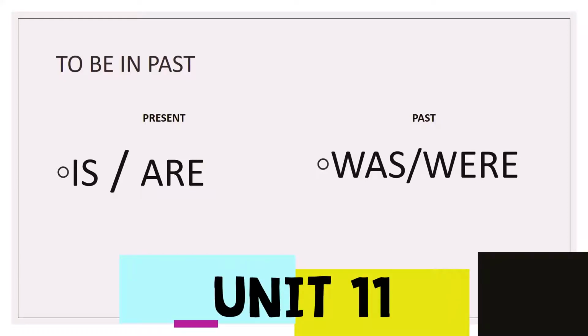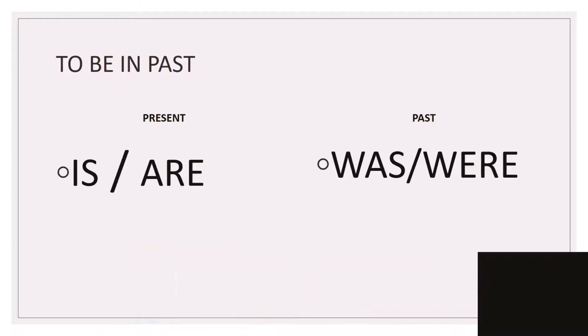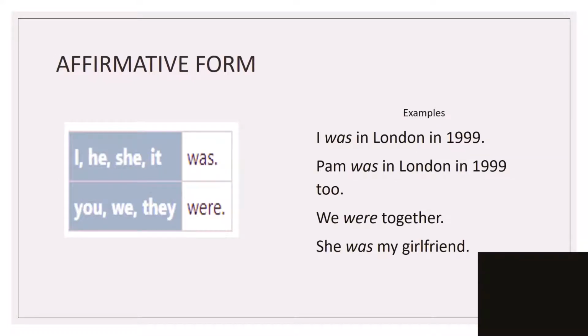This is pretty simple. We know that verb to be means is or are. In the past it will be was or were. Was for the singular, were for the plural. Okay? Here we have the affirmative form. Was is used for I, he, she, or it, and were is used for you, we, and they.